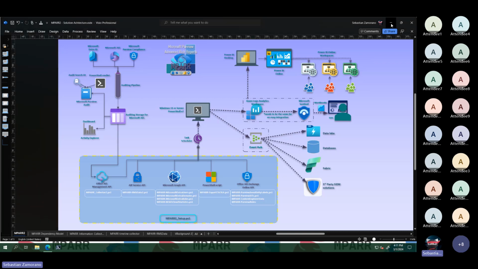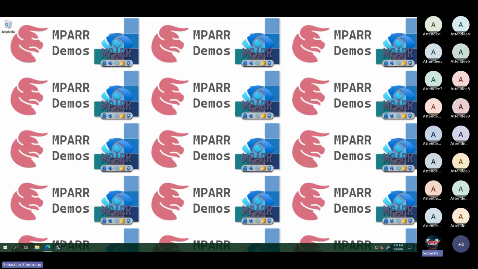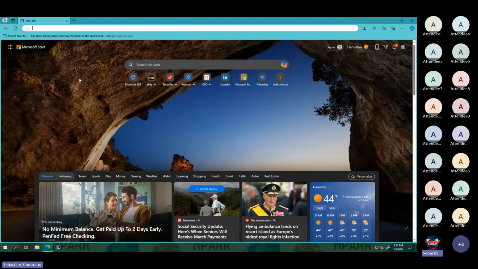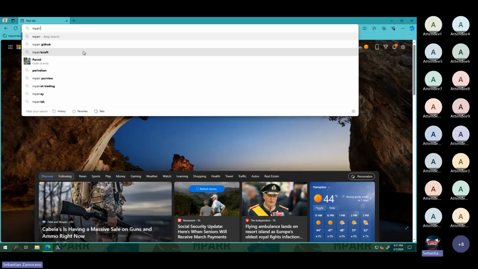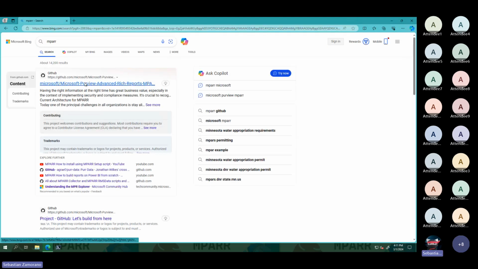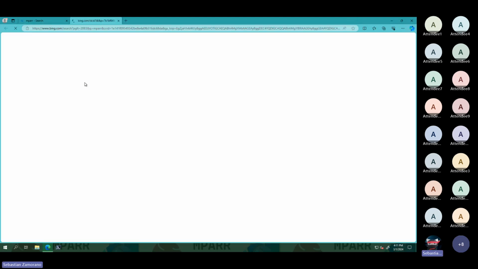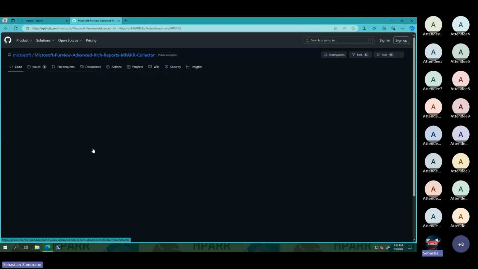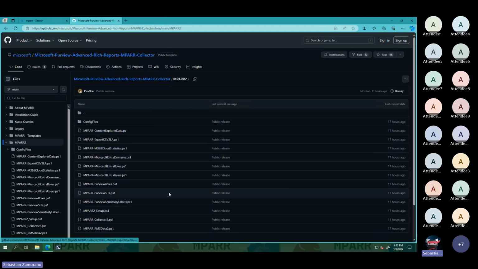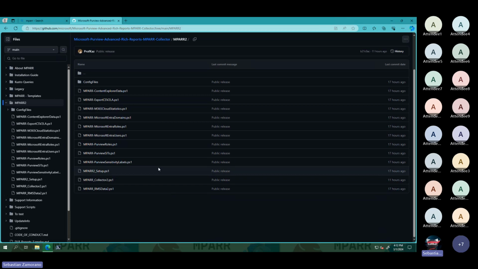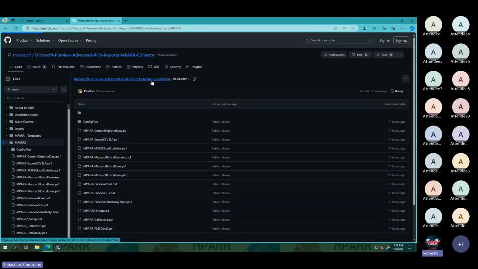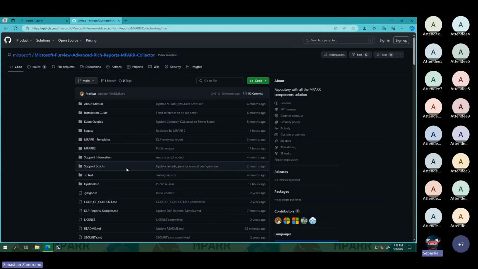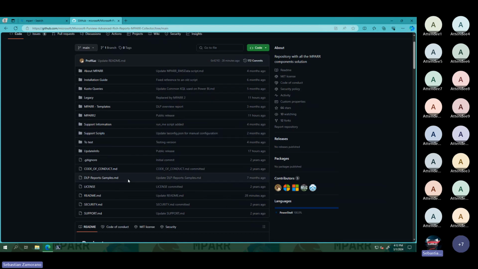The solution, all the scripts, were updated this morning. If you look for MPARR in any search engine, the first link that you will find is the one related to Microsoft Purview Advanced Rich Report. And here we can see that we have the public release for MPARR, with all the scripts that are needed. Or if you want to download all at once,